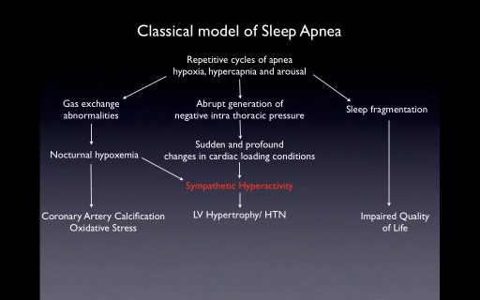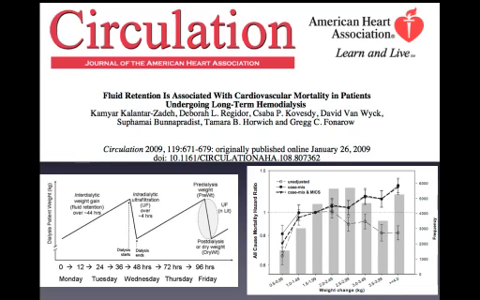Again, with your apnea and hypoxia, you've got an abrupt generation of negative intrathoracic pressure, which causes profound and sudden changes in cardiac loading conditions, causing sympathetic hyperactivity. What this hyperactivity actually does is increase your left ventricular hypertrophy and cause hypertension and cardiovascular comorbidities.